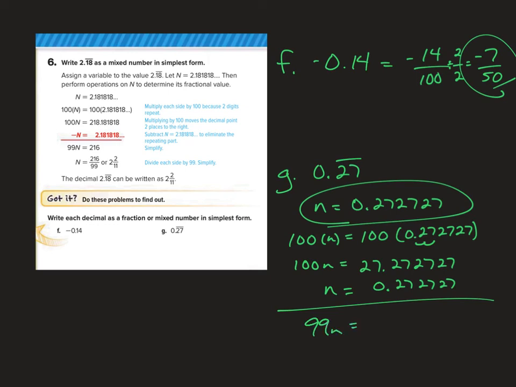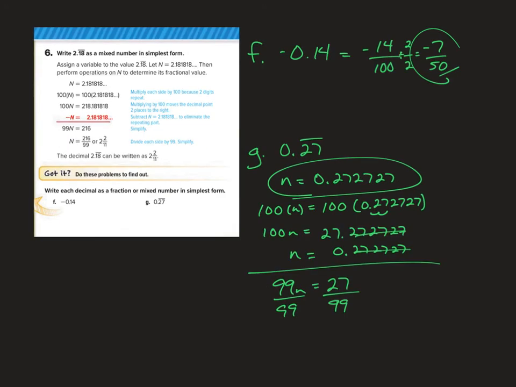And when I subtract 27.272727... minus 0.272727..., basically these two repeating decimal portions cancel each other out, and I'm left with 27. Now, to further simplify and get n alone, I have to divide both sides by 99. Now I have n equals 27 over 99.